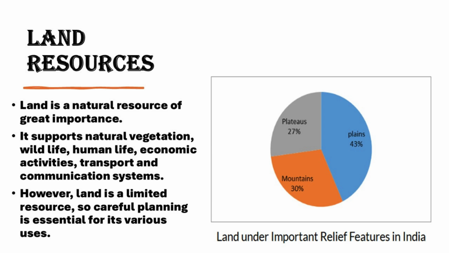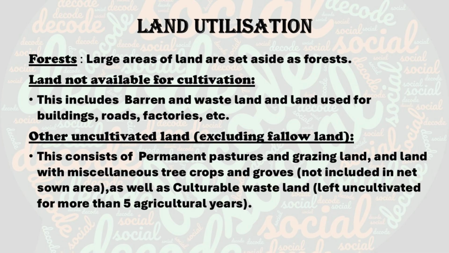Already I said it in a word. Let me give a somewhat brief explanation regarding that. First one is forest land. It is the land covered with forest. The second is land not available for cultivation. It includes land that cannot be used for farming. It has another two subcategories. One is barren and wasteland. The other is land put to non-agriculture uses.